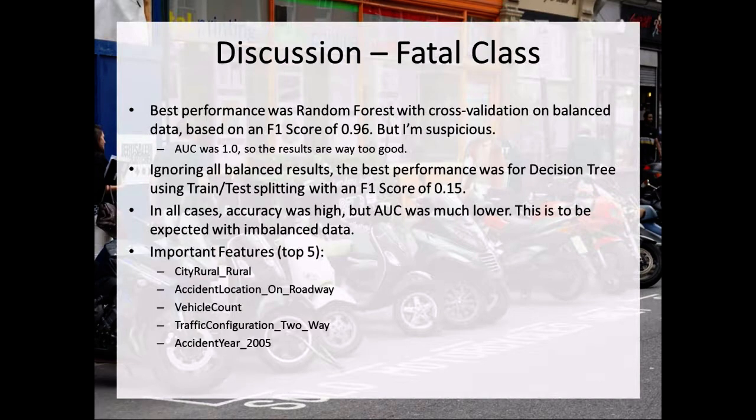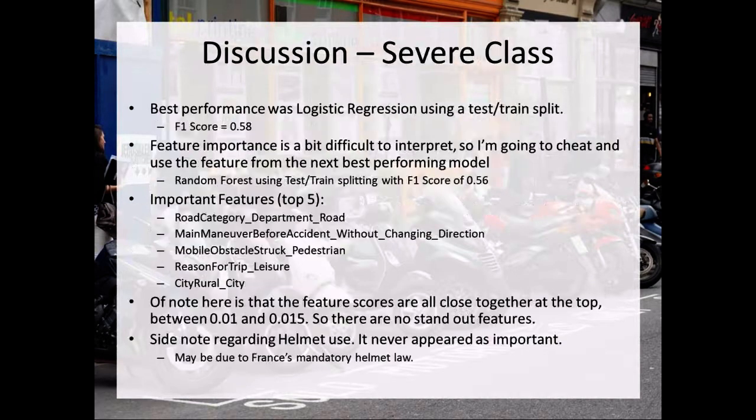So some discussions of the results. In the fatal class, the best performance was the random forest with balance, but again, I'm suspicious of that. So I'm going to ignore that and call the best performance a 0.15 for decision tree. But because it was imbalanced, these feature importances are probably not all that relevant, but I put them there just for interest.